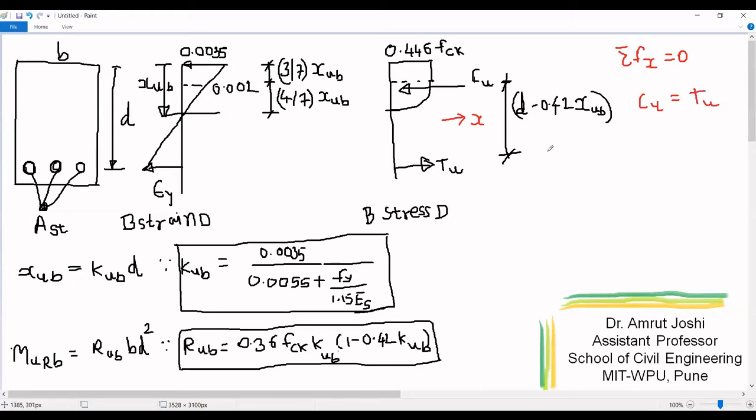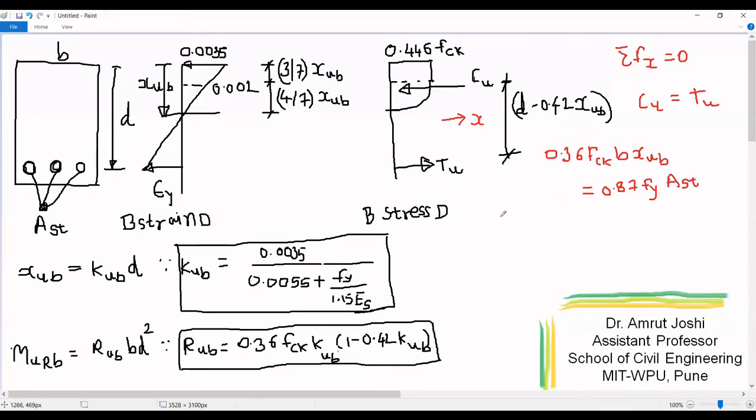Now Cu can be written as 0.36 FCK B XU, and as this is for a balanced section, I am going to write it as XUB. This must be equal to 0.87 Fy, which is the stress in steel at failure for a balanced section, so 0.87 Fy into area of steel.